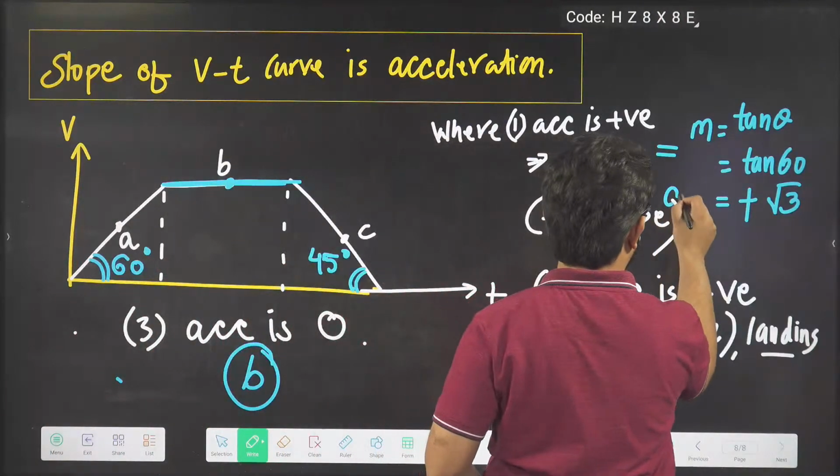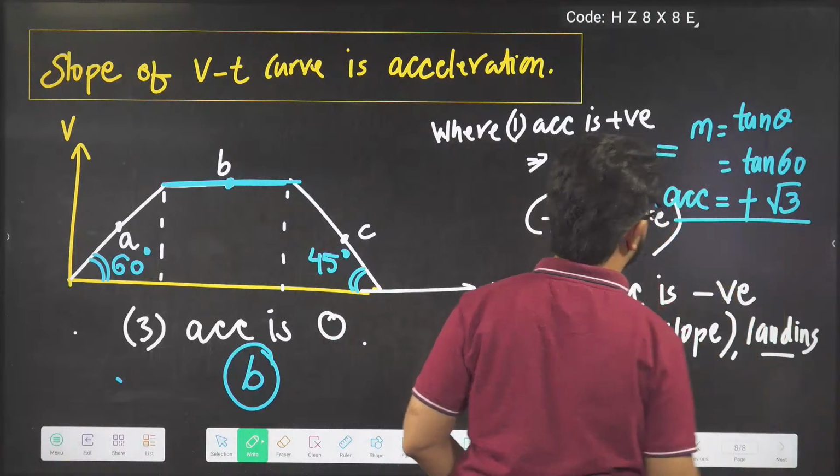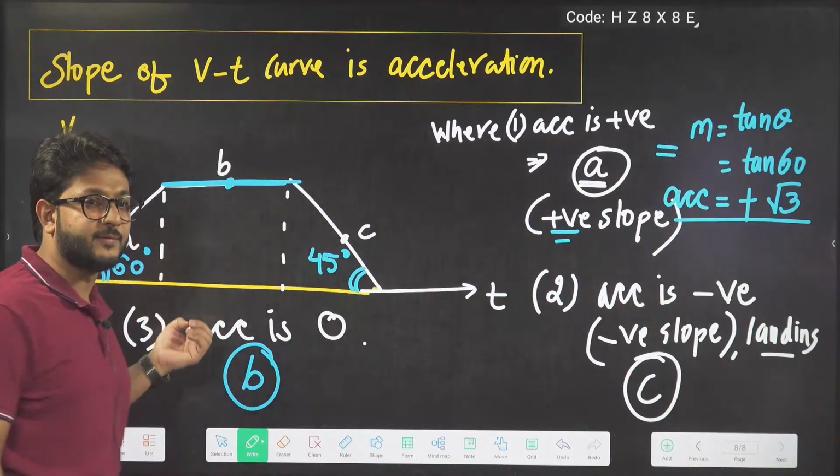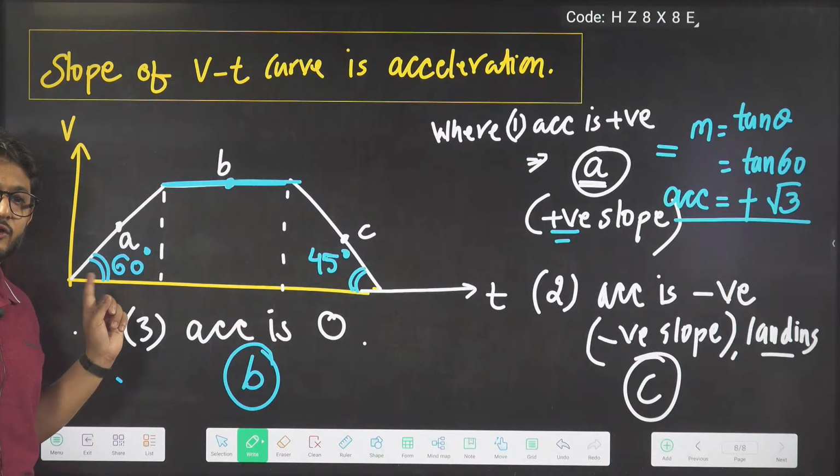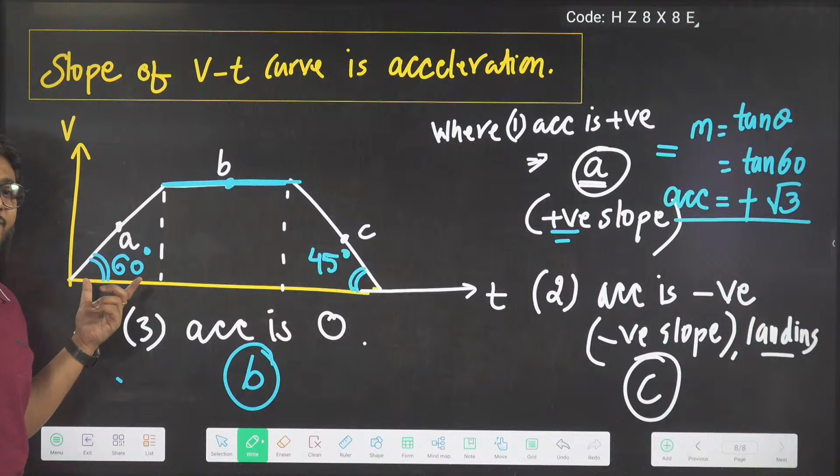Slope is acceleration. So acceleration becomes, beta, how much is left? Plus root 3. So it is given the angle is 60 degrees. Beta, we are not asking that question, so don't write root 3x. We are only asking the value of slope. What are we asking? Slope.